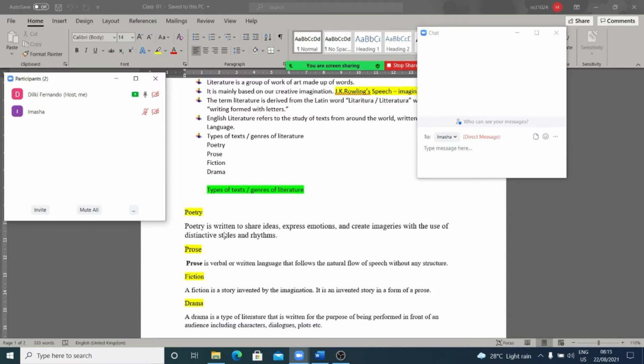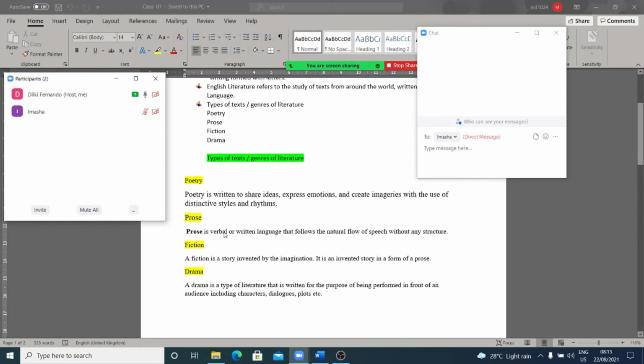And also we find rhythms, right? So through the rhythm in poetry, they try to express their emotions as well, right? Based on the structure of poems, they try to express their emotions as well. So that is important.